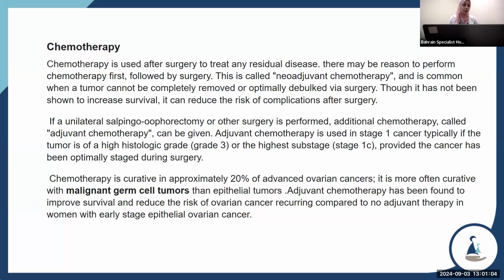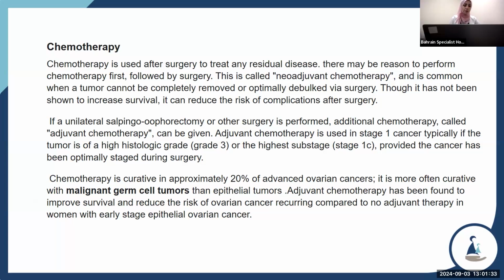If unilateral salpingo-oophorectomy or other surgery is performed, additional chemotherapy called adjuvant chemotherapy can be given. Adjuvant chemotherapy is used for stage 1 cancer, typically if the tumor is of high histological grade, grade 3, or high substage, stage 1C, provided the cancer has been optimally staged during surgery.